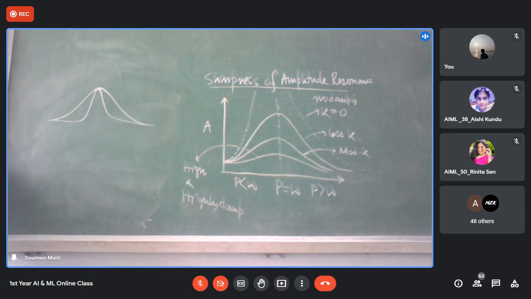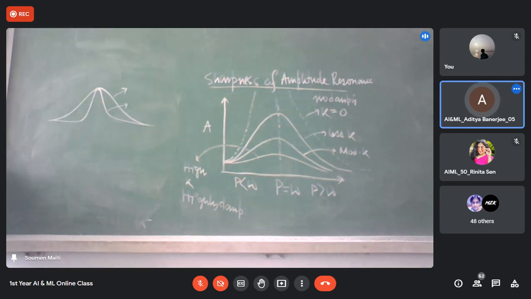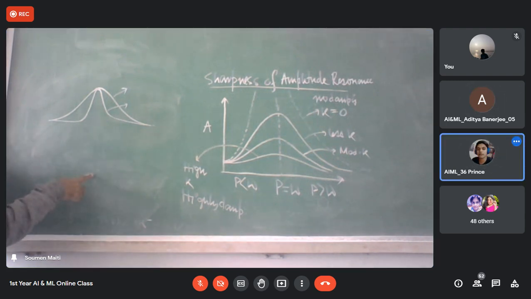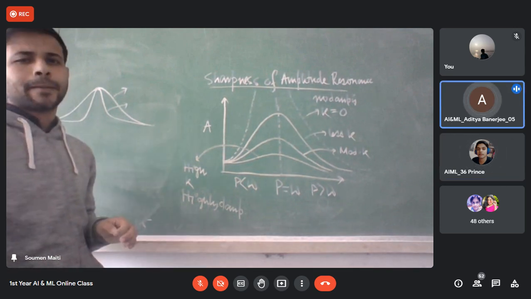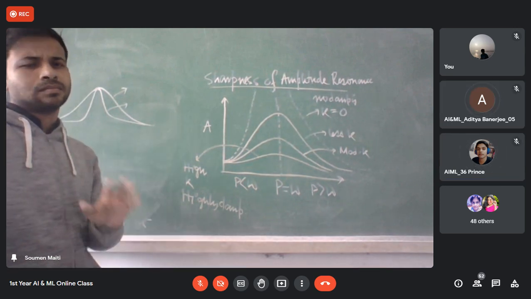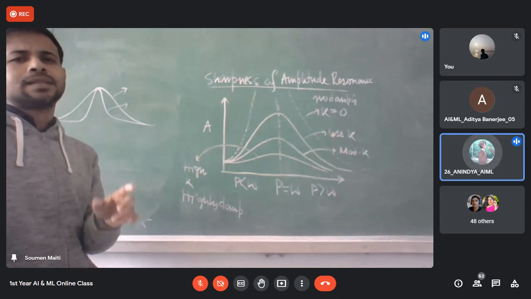Which one is more? This one. You will say this one is more flatter and this one is more sharper. Sir, by finding the rate of change of slope. Yes, you are going in the right way. The second one is more sharp, sir, meaning gradually it increases and decreases. Sir, by using maxima and minima. Sir, maybe it reaches the equilibrium faster.